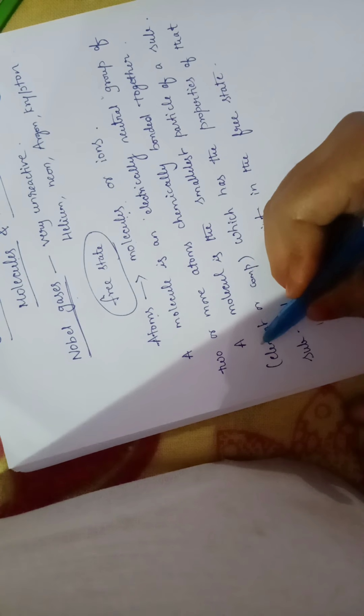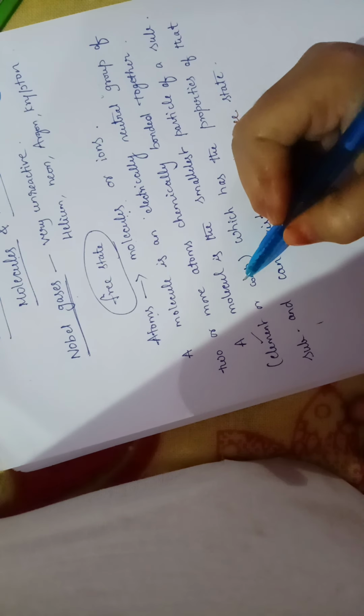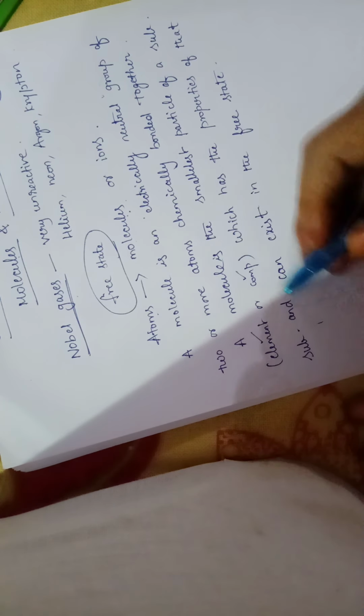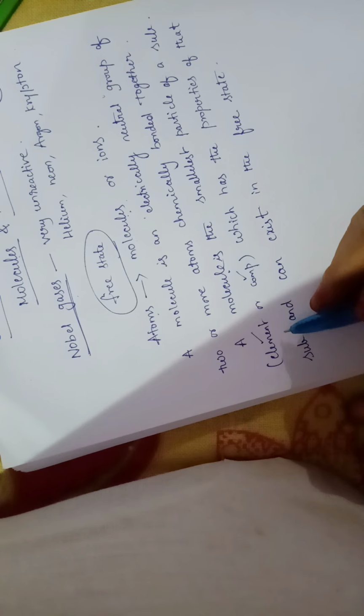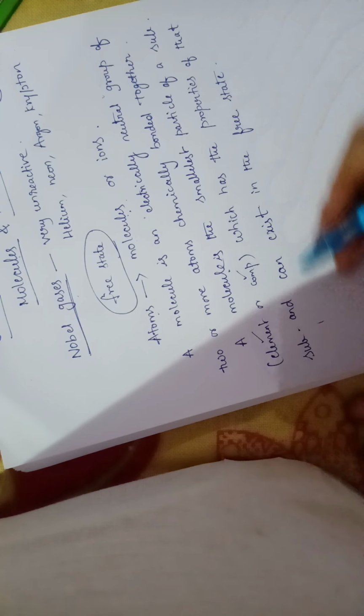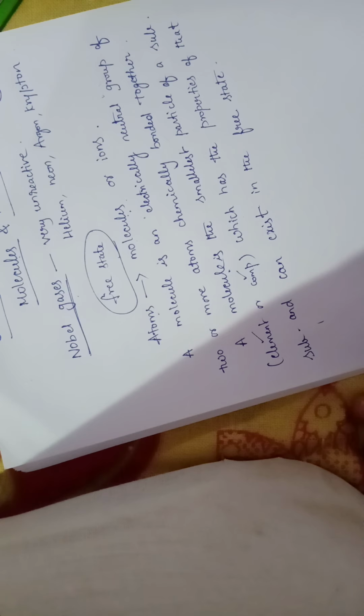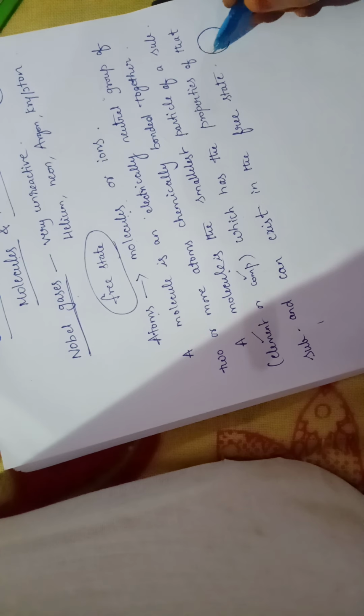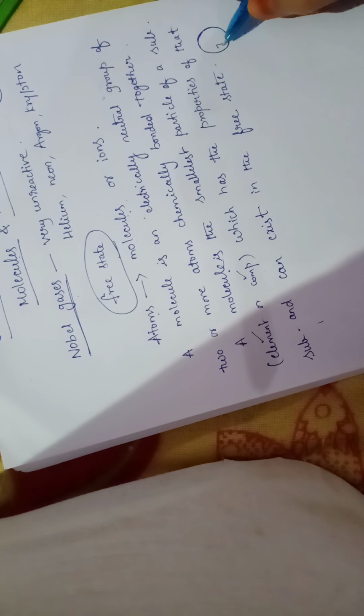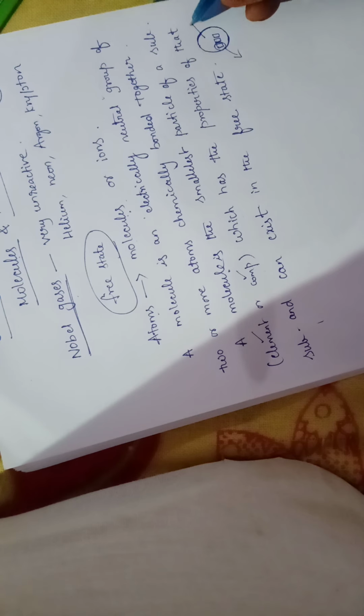Sometimes it may be an element, or sometimes it may be a compound also. So a molecule is the smallest particle which has the properties of that complete substance. For example, this is the full substance, and this is the molecule. If I cut and take this molecule outside, whatever properties this full substance exhibits, the same properties will be exhibited by this single molecule also.